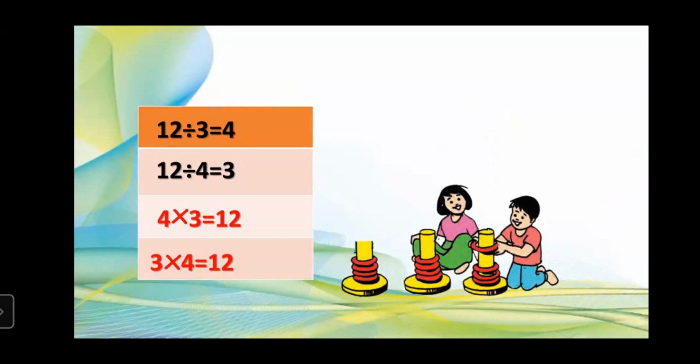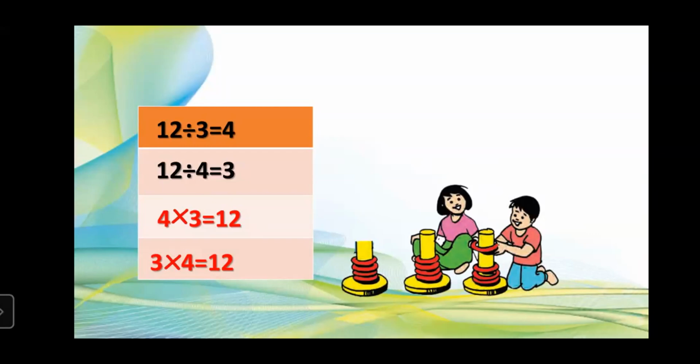Let's count. Rohit said, means you are asking to divide, isn't it? So 12 divided by 3 is equal to 4. And each stand will have 4 rings. Now tell me, if each stand has 4 rings, how many stands do we need for 12 rings? Now it was Shobha's turn. Shobha said, again, this is division. So 12 divided by 4 is equal to 3. Means we need 3 stands.